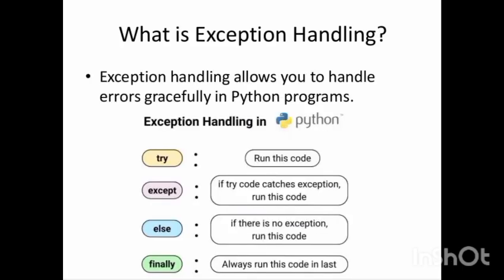Imagine your program is running smoothly, then boom, an error appears and everything crashes. Exception handling helps you deal with such errors gracefully. Instead of breaking the program, you can catch errors, show helpful messages, and keep things running.